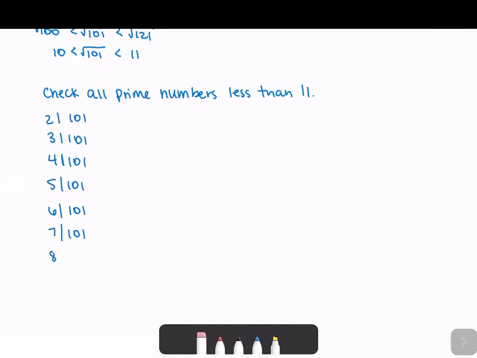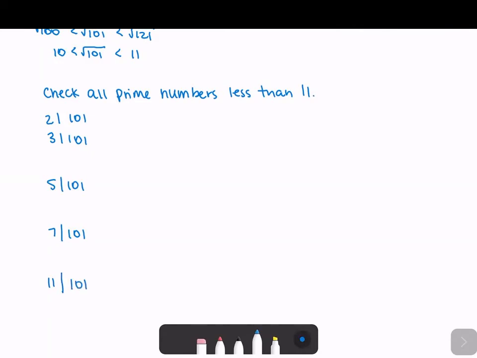We just need to check the prime ones: 2, 3, 5, 7, and then the next one is actually 11. You want to make sure that your divide symbol is taller than your numbers, especially in this last one, 11 divides 101. If we made the divide symbol the same height as our ones, this would look very confusing and be hard to read, so just make sure it's perfectly clear that you have an 11, then the divide symbol, and then 101.